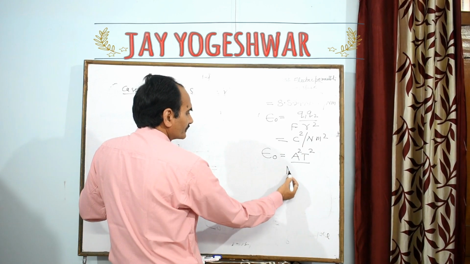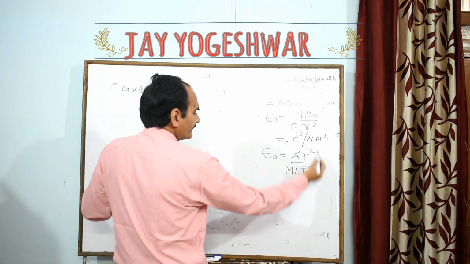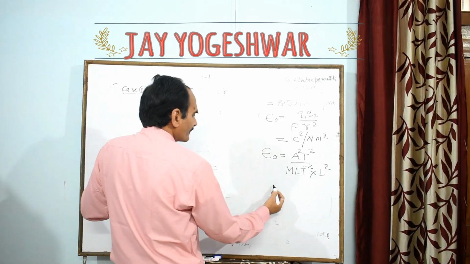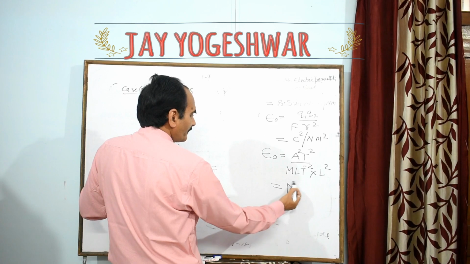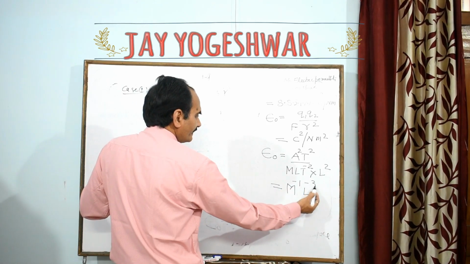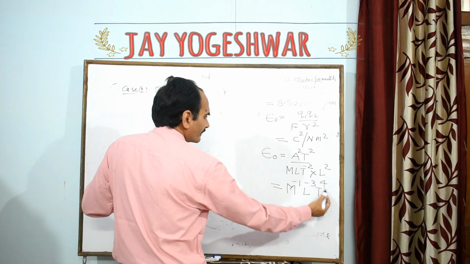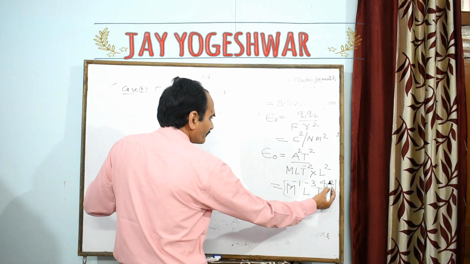Newton is the force, so force dimensional formula is MLT minus 2. Meter is L, so meter square is L square. So the dimensional formula becomes, my dear, M minus 1, L minus 3, T power 4 and A power 2. It is the dimensional formula of epsilon naught.